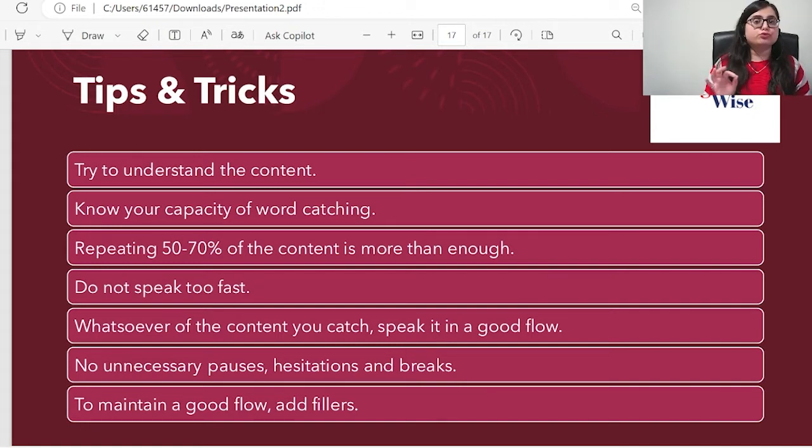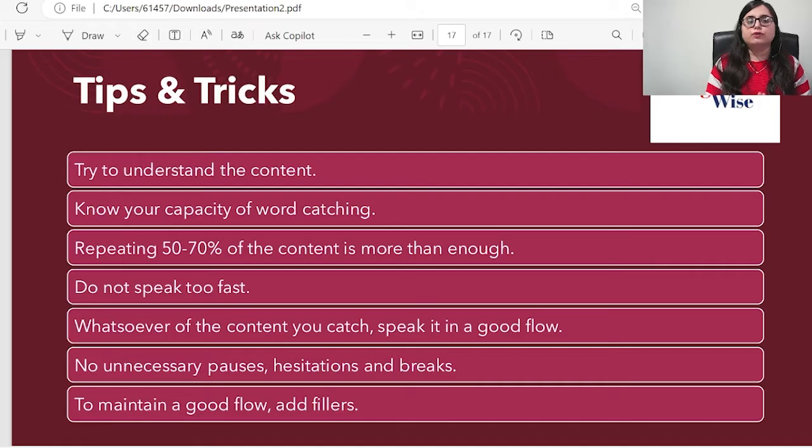Do not speak too fast. If you speak too fast, your pronunciation will be bad, your fluency will be bad, and you won't be getting any points neither in listening nor in speaking. So speak at a constant pace so that your words are understandable. Whatsoever of the content you catch, just speak it in a very good flow. No unnecessary pauses, hesitations, or breaks should be there. Whatsoever of the content you are having, just speak it.